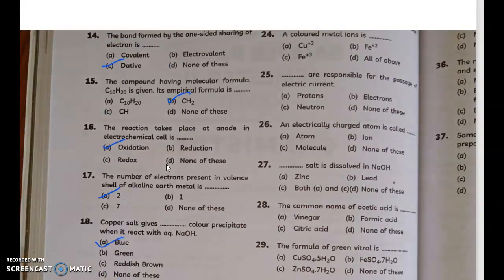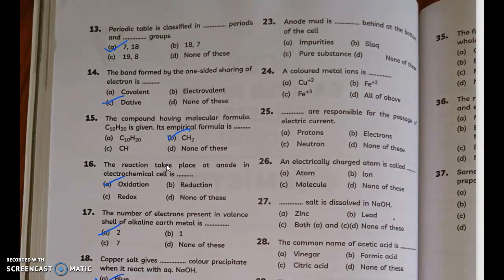Now question number 23. Anode mud is dash behind at the bottom of the cell. Answer is option A. A colored metal ion is dash. Answer is option D, all of the above. You have to learn all the colors of these ions, that is in the chapter of analytical chemistry.